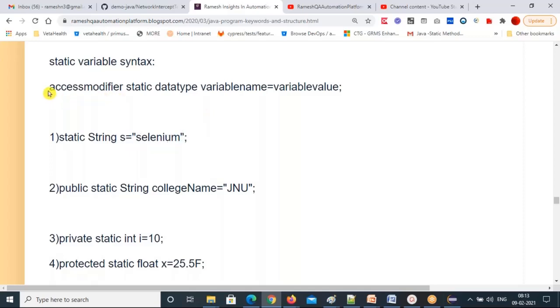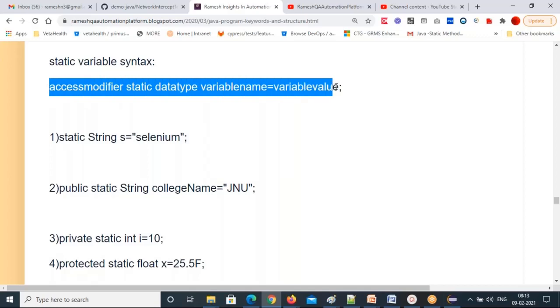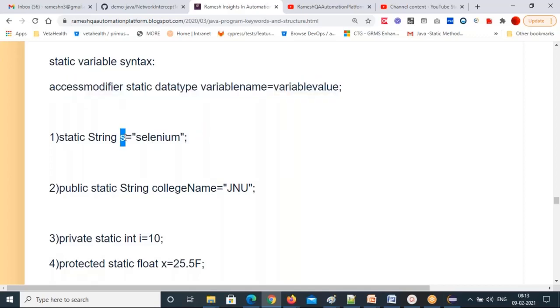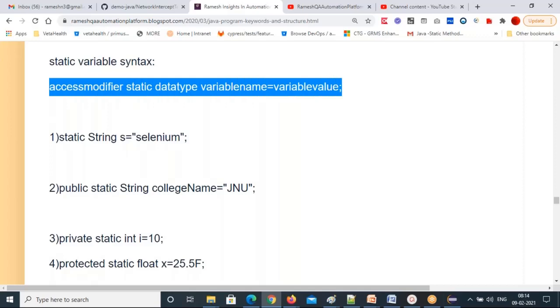So now if you remember this syntax, you can easily tell what is the access modifier of this s. If anybody asks, you can tell easily: it's default. The next question, what is the data type of your variable s? String. So compare here, easily you can tell. Then if anybody asks what is the s value? Selenium. So that's all 3-4 questions. If you remember this syntax, you can answer easily, right? You can tell what is the data type of your variable, what is your variable name, what is your variable value, what is your access modifier.